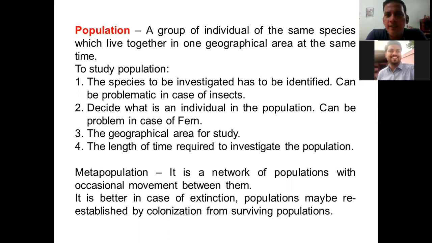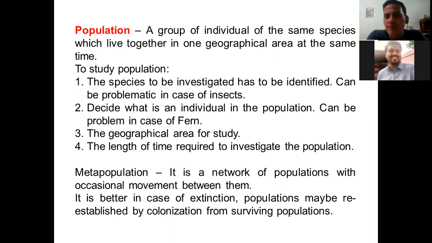The third point is the geographical area for a study. Let's say we have identified Sivraj campus as one area, and we would like to study the bird population. Now the bird population is really difficult. They may fly outside the campus at times, and they may fly inside the campus at times. So it depends when to count. Will those birds be counted inside the campus or outside the university campus? So the geographical area has to be identified, and at times it is a little bit cumbersome to identify what that particular geographical area is. The fourth point is the length of time.